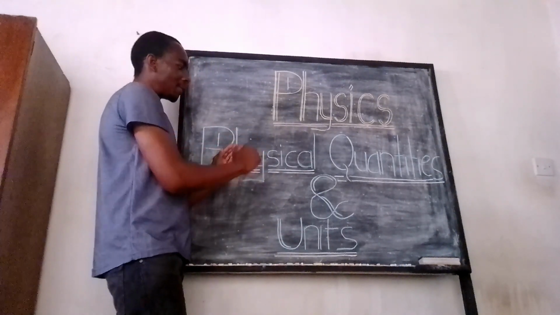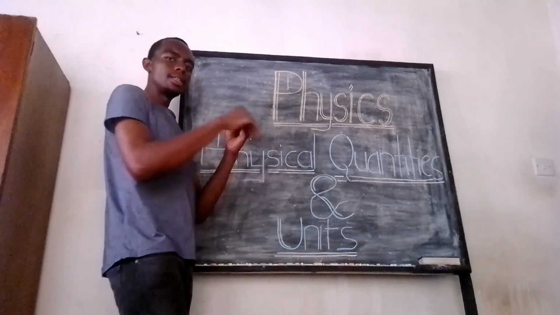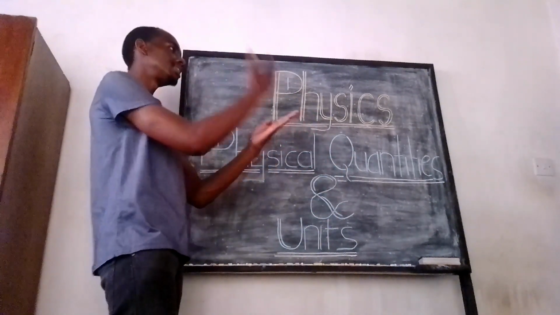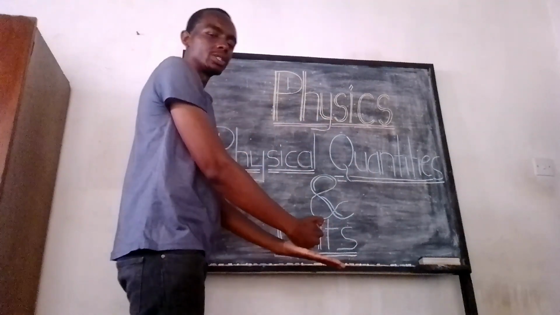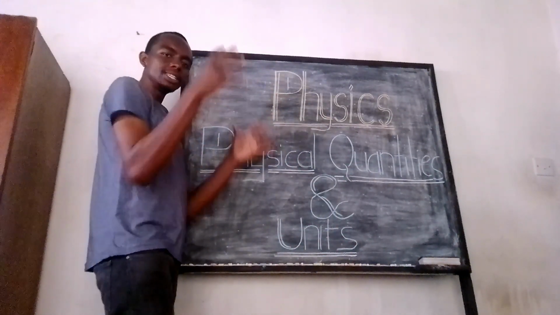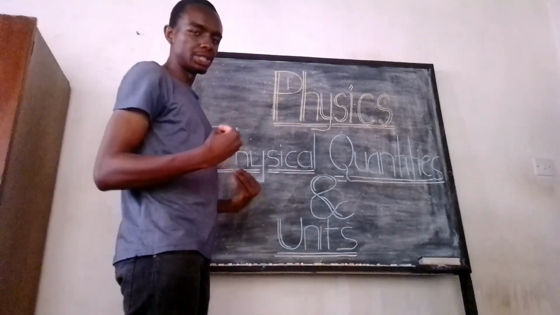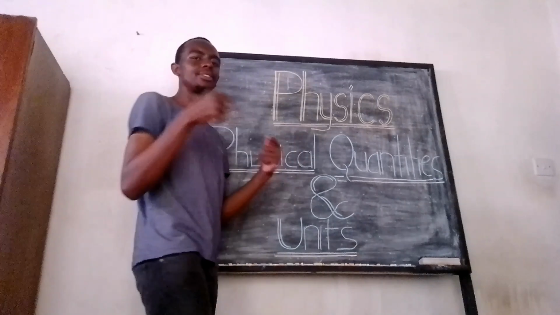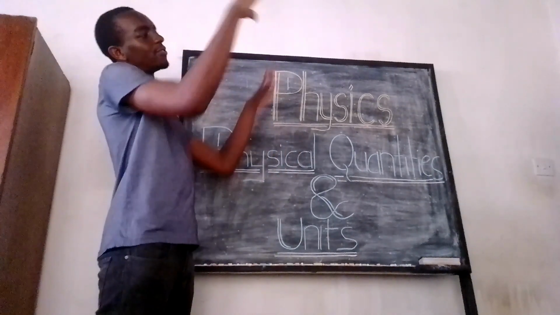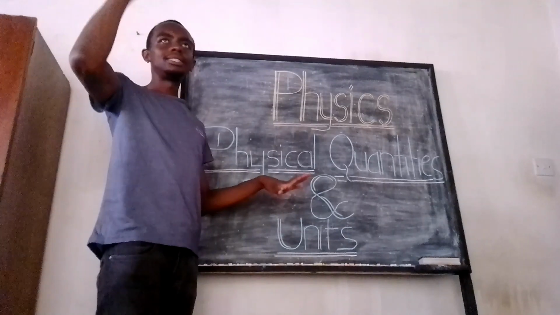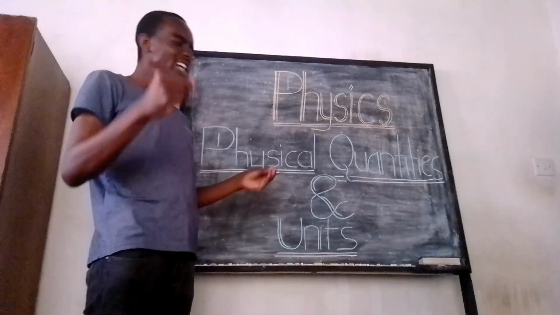Physical quantities are things like length, mass, current, temperature, force. Basically, the things we want to measure in nature. That's what we call a physical quantity. So again, things like mass, length, temperature are physical quantities.